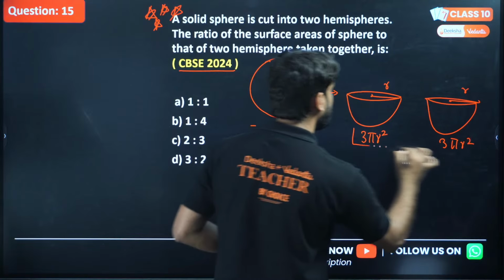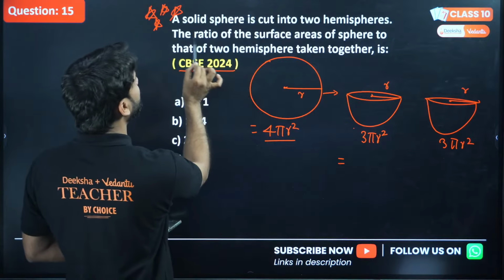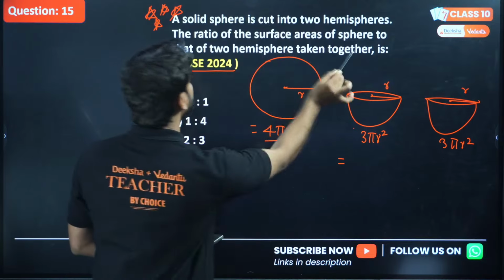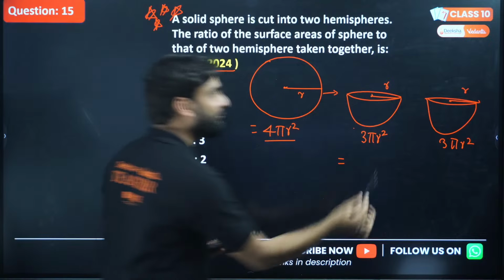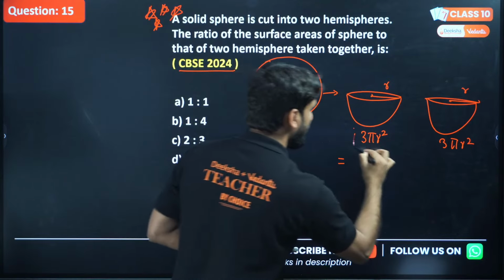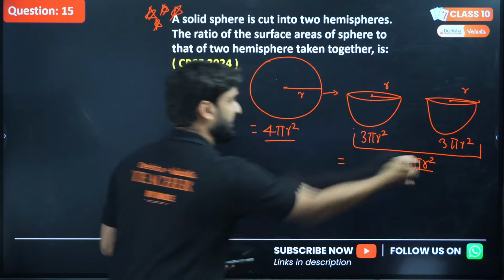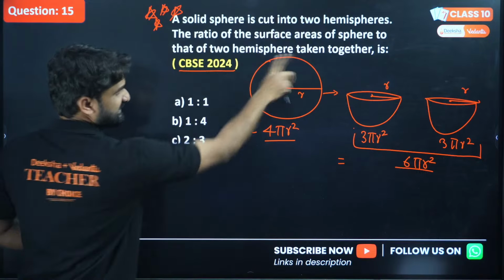And if we combine these two, because the question is asking to find the ratio of the surface area of a sphere to that of two hemispheres taken together, on taking these two together we have to take the area 6 pi r square, and this is 4 pi r square of the original sphere.